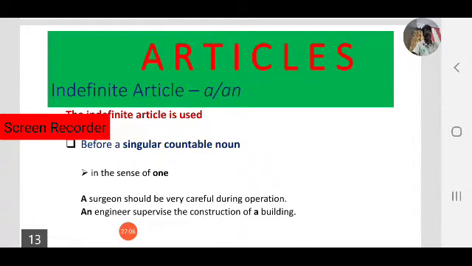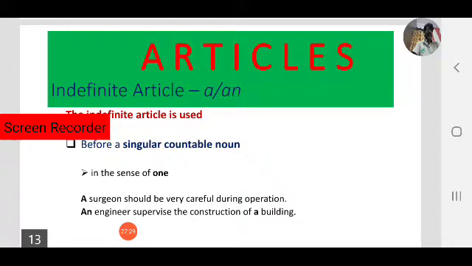Next one, an engineer supervises the construction of a building. Here we can find two singular nouns, engineer and building. In one case we use a, in another case we use an.